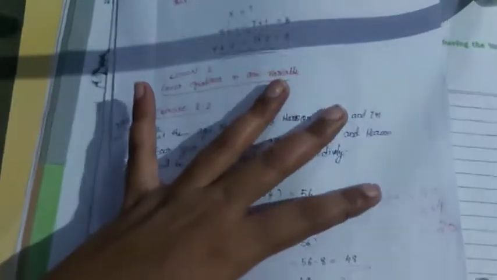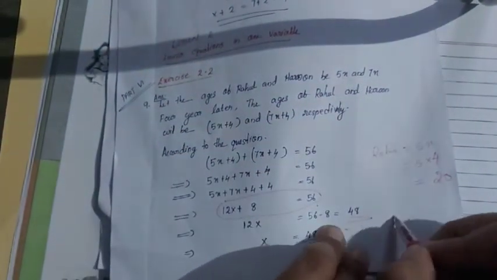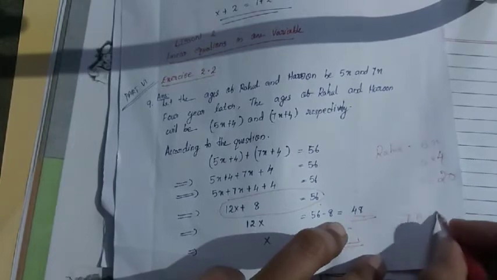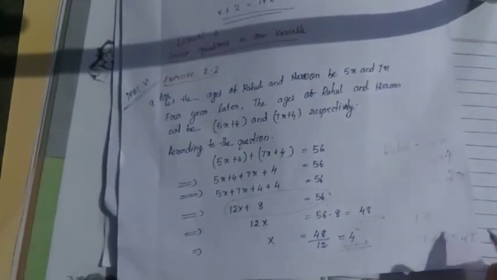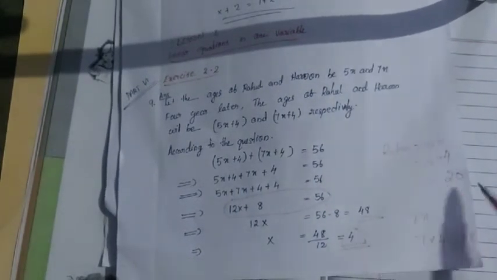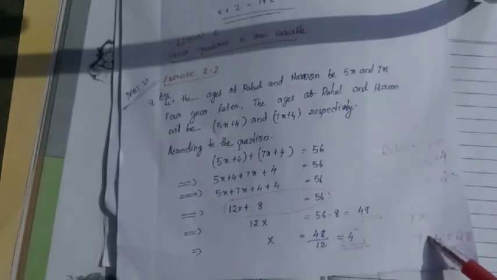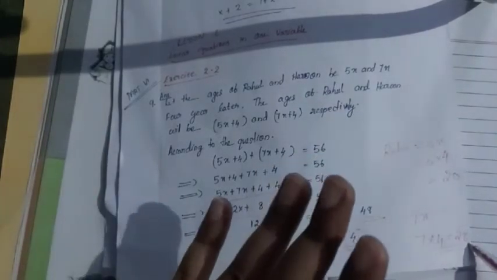Then the age of Harun is 7x, so 7 into 4 is equal to 28. Do you understand that? So the answer: the present age of Rahul is 20 and the present age of Harun is 28.